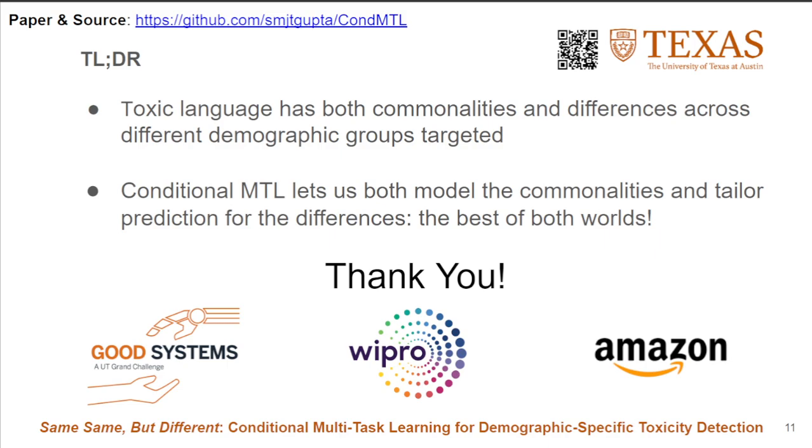To summarize, toxic language has commonalities and differences across the different groups which it targets. Conditional MTL allows us to model both the commonalities while tailoring predictions for the differences, giving us the best of both worlds.